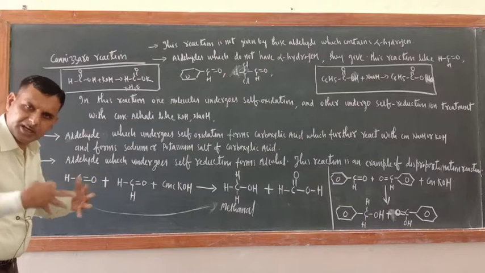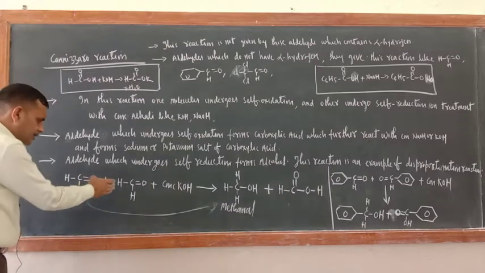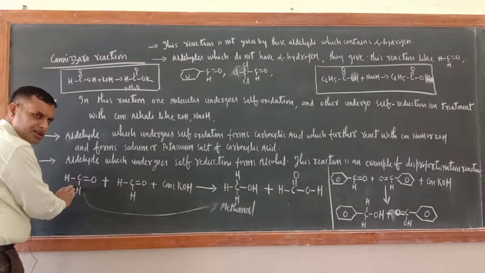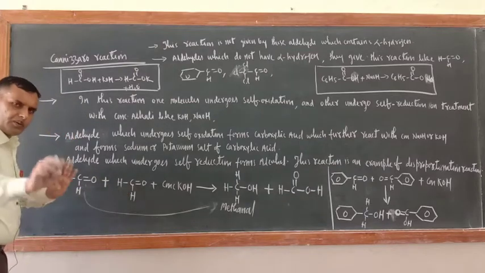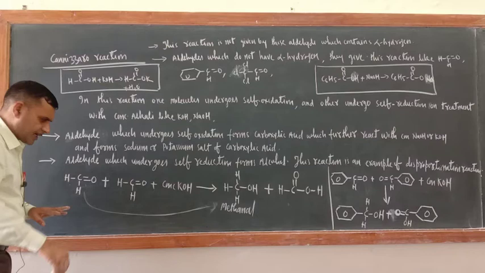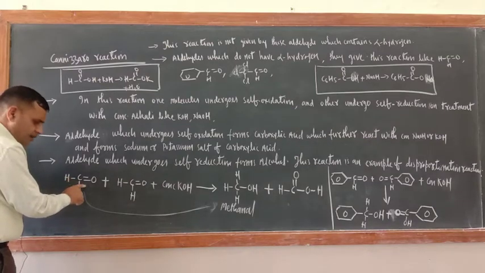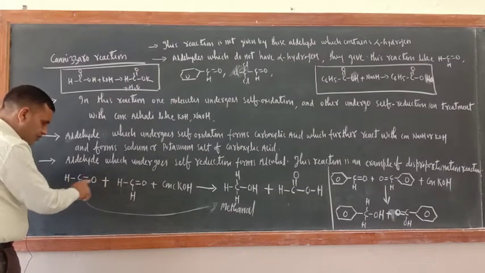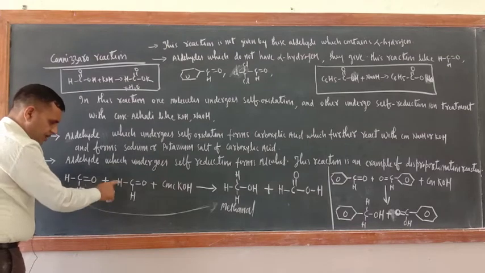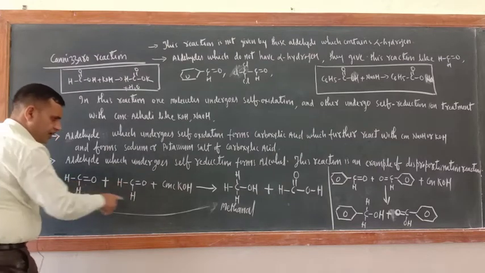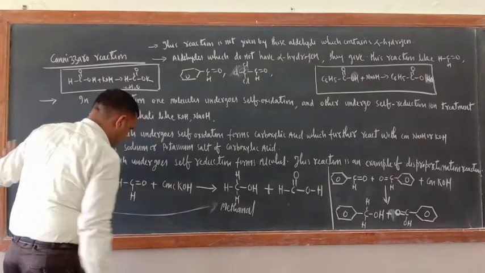Self oxidation and reduction means this will oxidize that one, and that will reduce this one. No need to take anything from outside. Suppose this is undergoing reduction, so it requires 2H. Give these 2H here and you will have the product methanol.